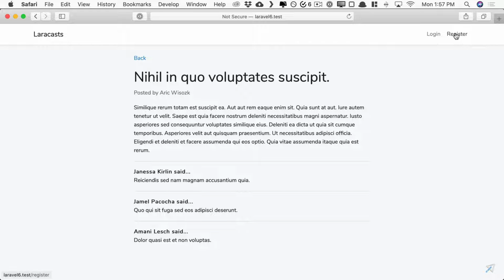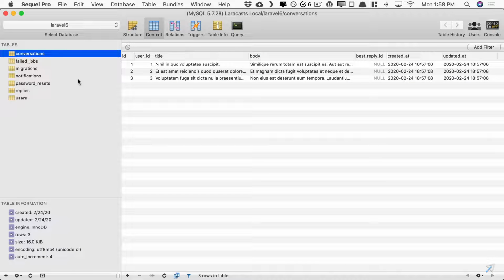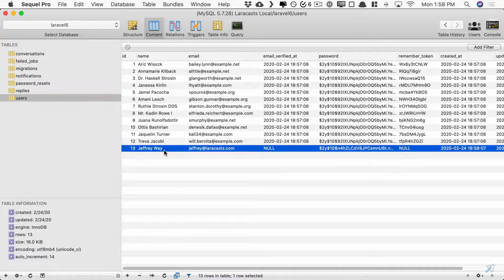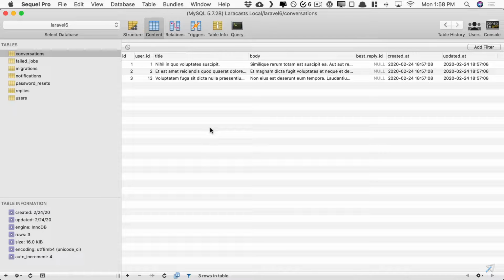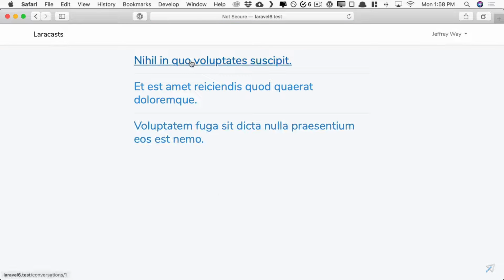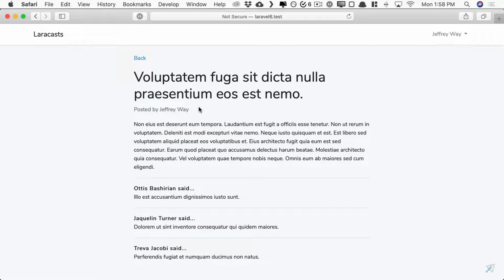Because we reset my database, once again, I'm going to register myself. And finally, we can see my account right here, number 13. Let's just simulate that I wrote one of these. So we'll say this one right here was written by me. Okay, so now I give it a refresh. This one was written by Eric, and this last one was written by myself. Great. We're going to use that for authorization purposes.